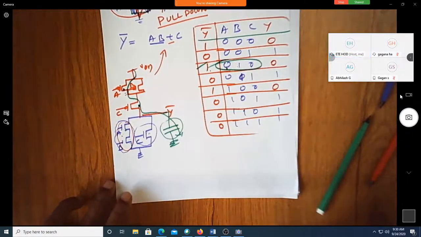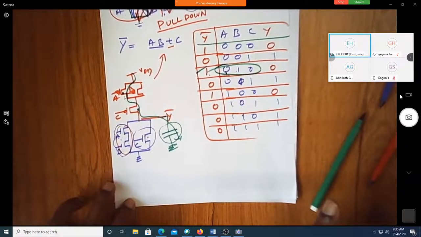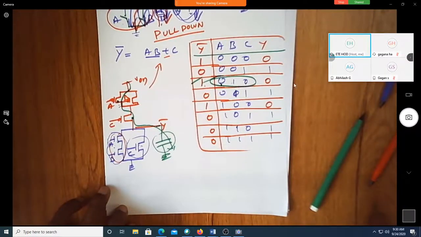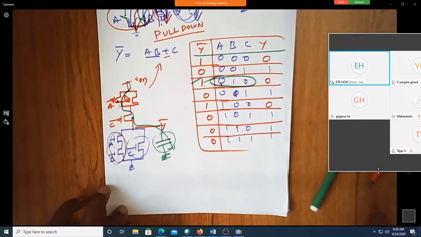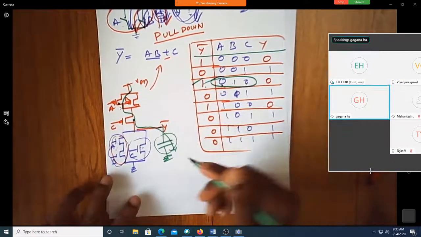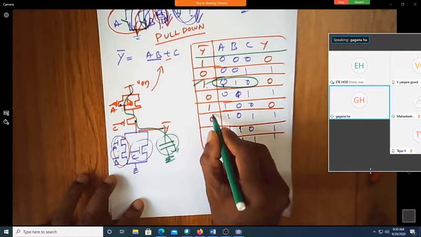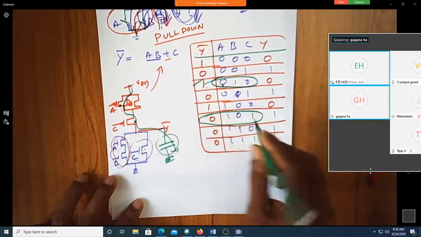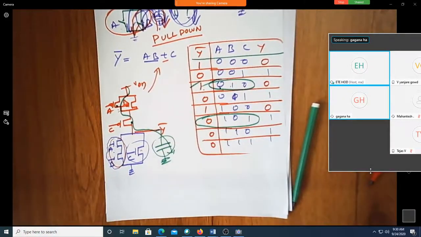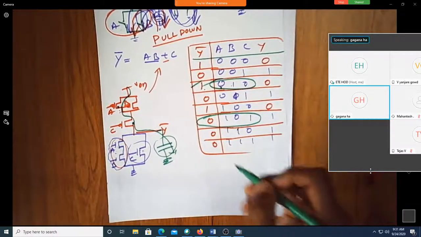Okay, can I take some other student who is there with me now? Okay, Gagana. Yes, sir. Can you just explain how this can happen? 1, 0, 1. Output should become 0. Sir, in PMOS, A and C are closed circuit, sir. No, this is 1.